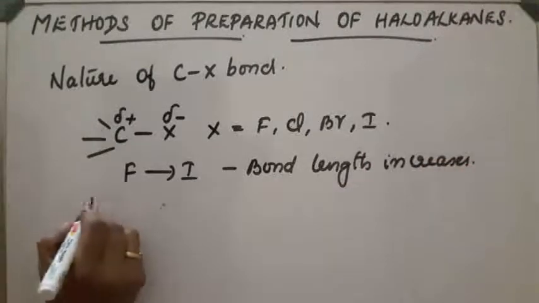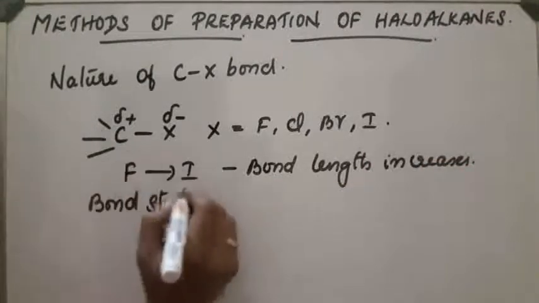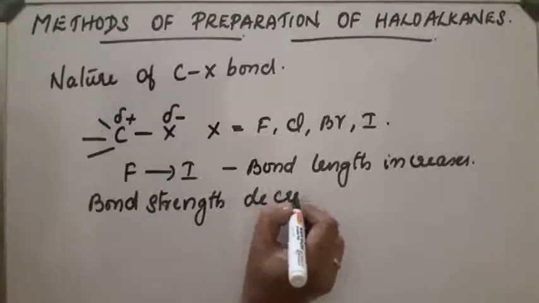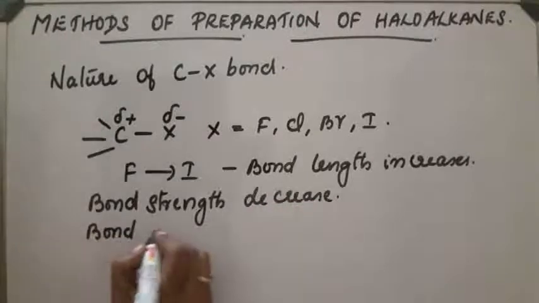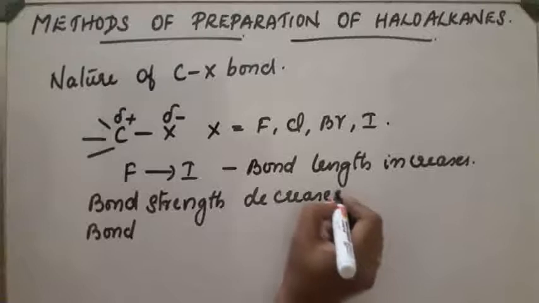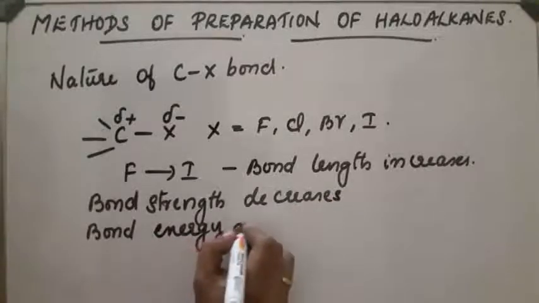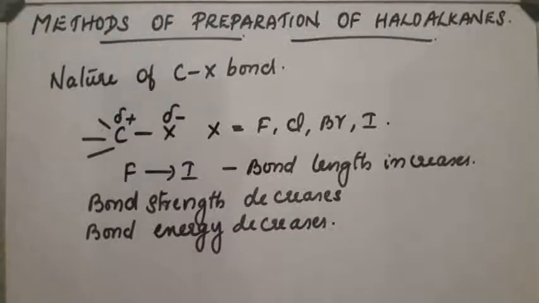But the bond strength of the C-X bond decreases. That means the bond energy or bond enthalpy decreases. Also, the dipole moment of these compounds varies.